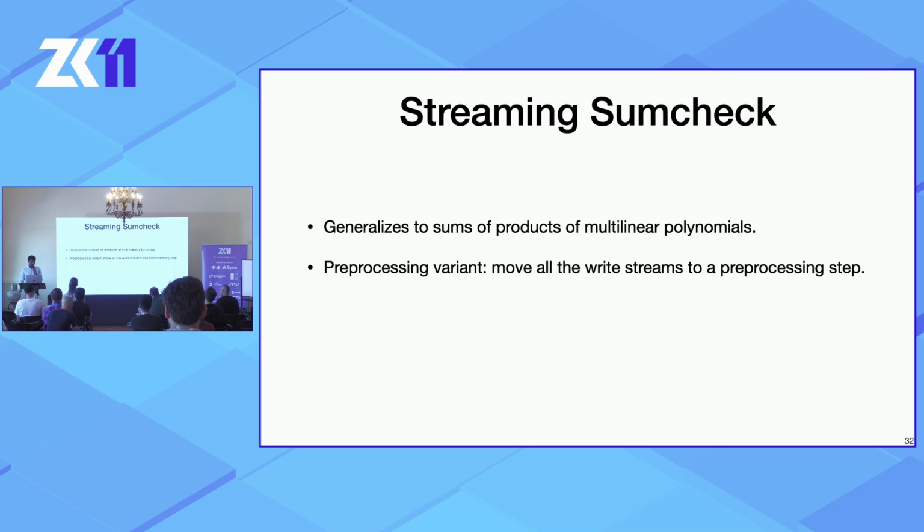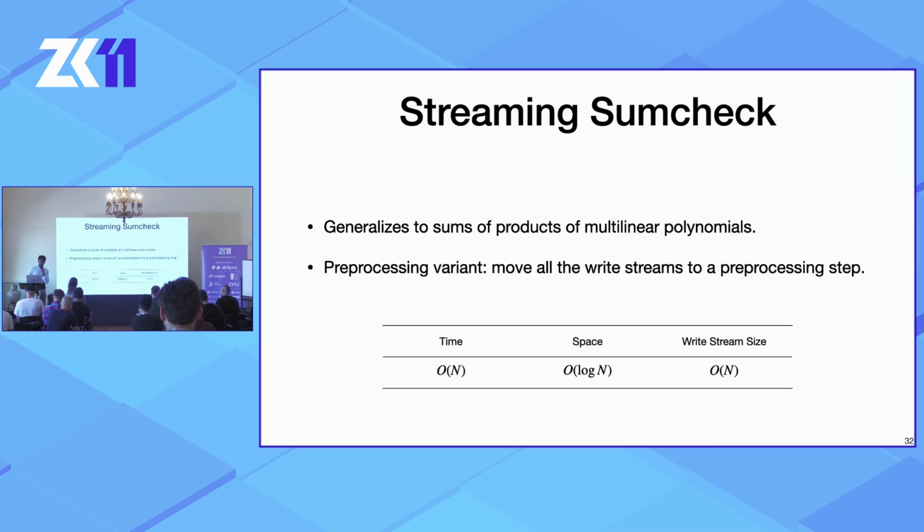We also present a pre-processing variant where you can move all the write streams to a pre-processing step. You start with the table for P and pre-process it using write streams, and you have this new thing that you've written out that's much longer. But then you turn that into a read stream, and then you begin to interact with the verifier using the challenges, and you only require read streams in the interactive part of this whole thing.